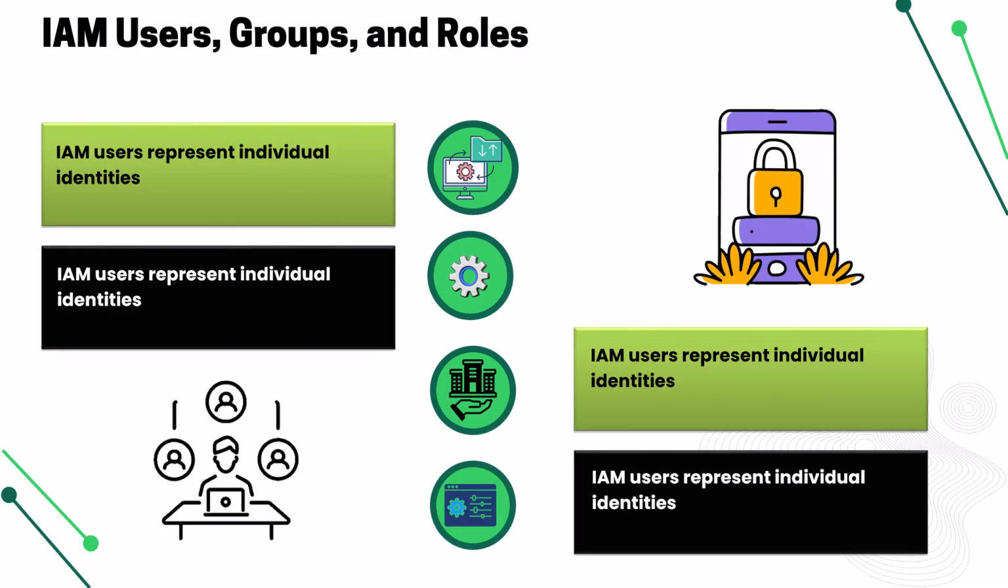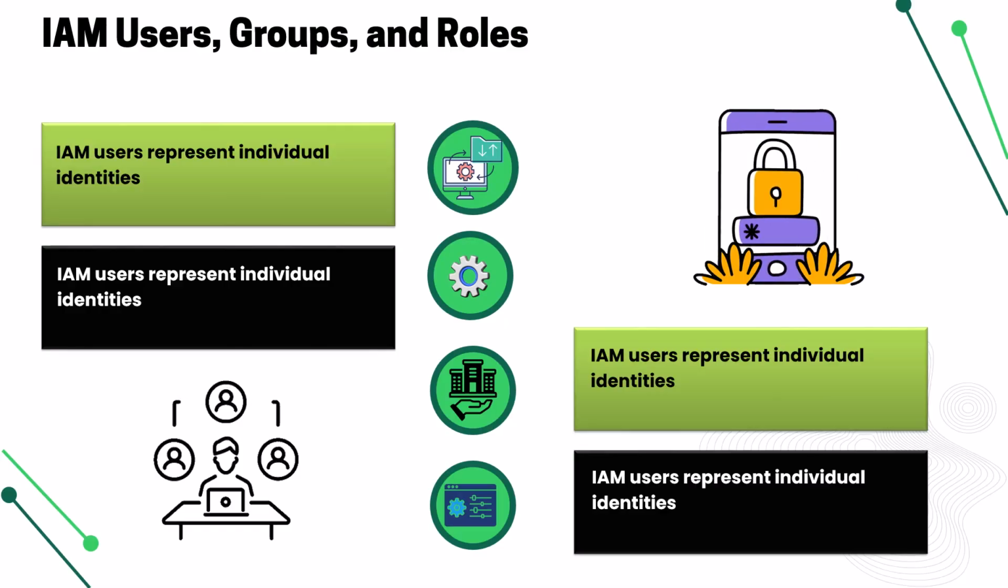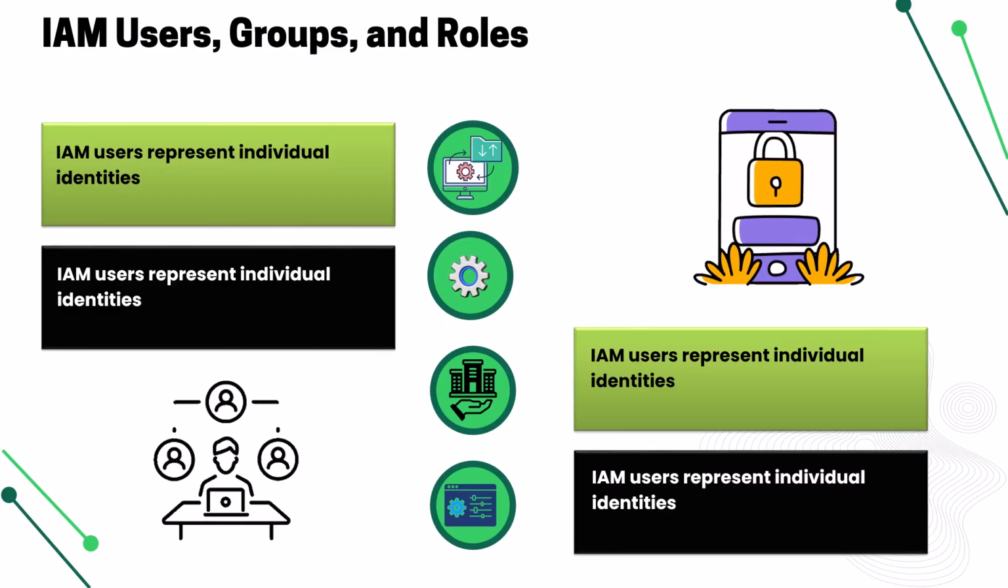Think of IAM users as employees with unique badges. Groups make managing them easier, like organizing workers by department. Roles, however, are like temporary guest passes, used when a service or external entity needs controlled access. The golden rule here: never give more access than necessary. IAM is all about smart security.